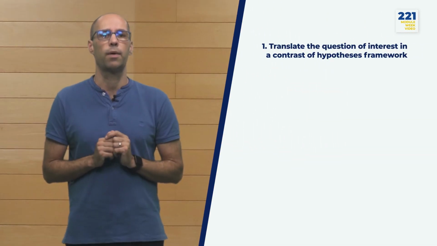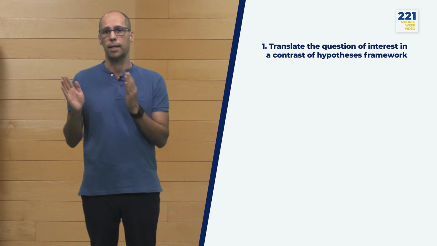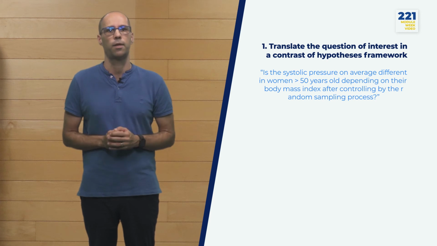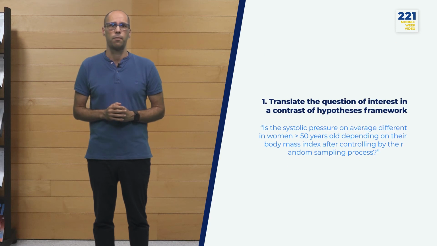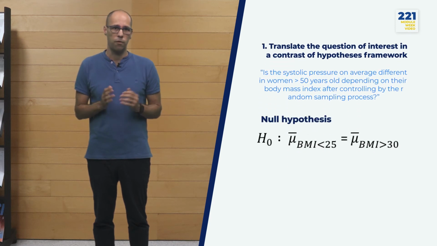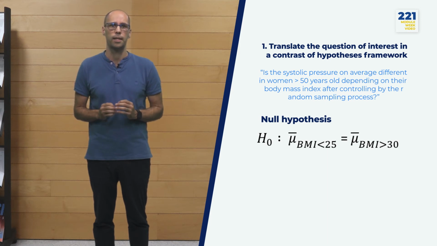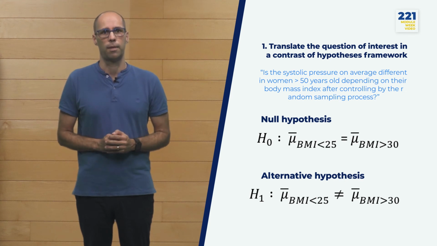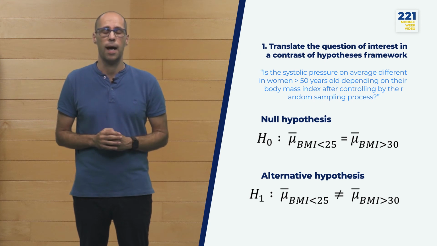So going back to our example, the first step is to translate the question of interest in a construct of hypothesis framework, say, a null hypothesis and an alternative hypothesis. In our example, the hypothesis we want to test is if the average systolic blood pressure is different depending on the body mass index. In a hypothesis testing framework, our null hypothesis would be that both means are the same and that the differences we observe are just due to stochastic random sampling process. The alternative hypothesis should not overlap with the null hypothesis. Therefore, under the alternative hypothesis, the means are different.